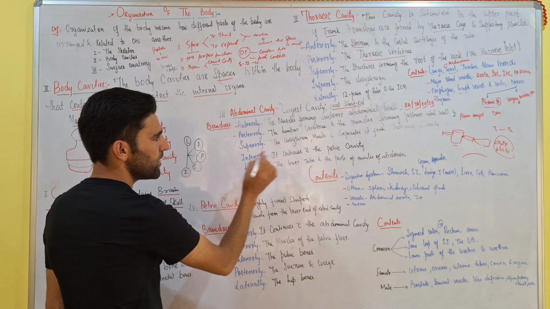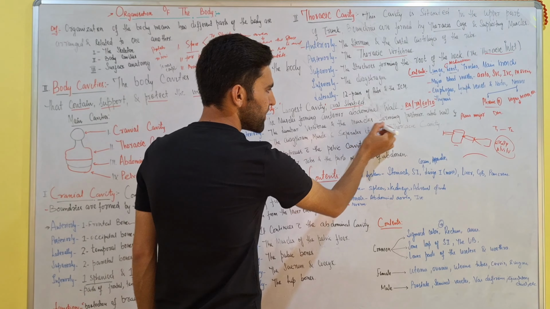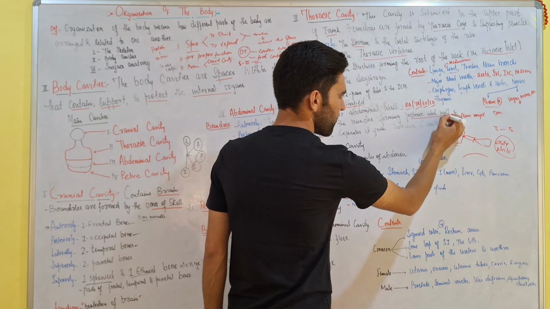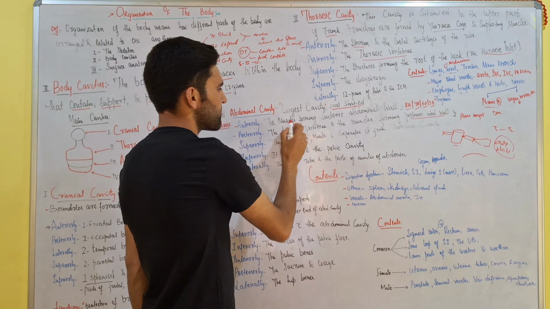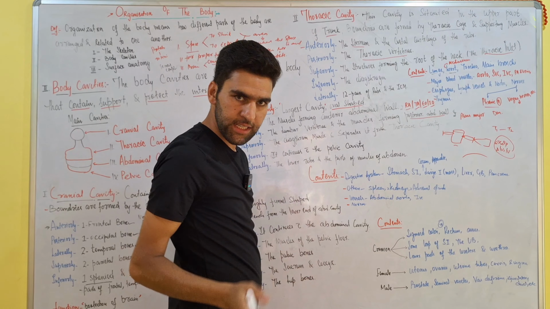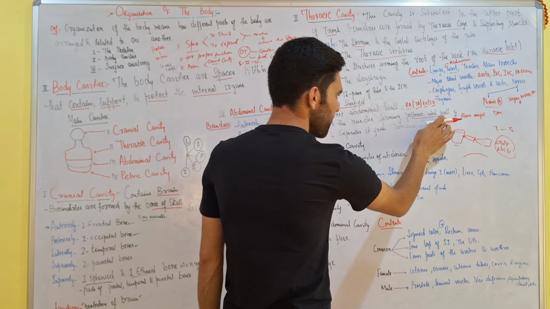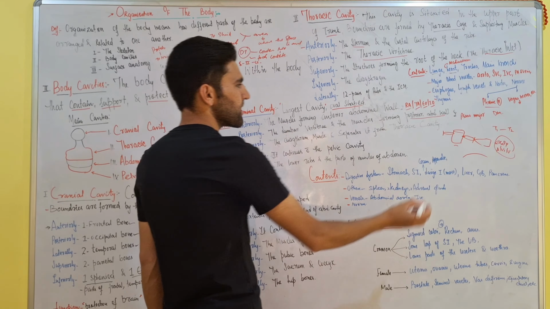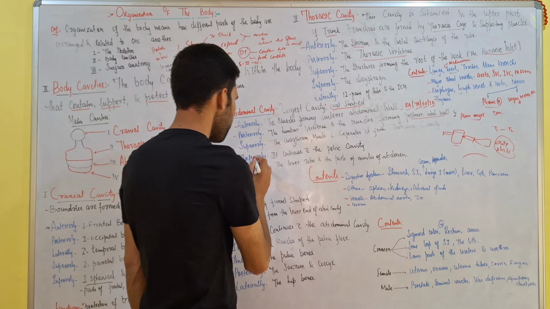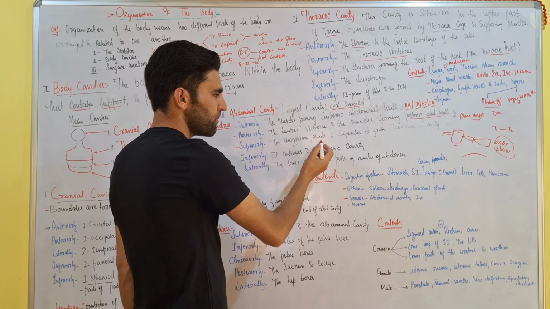Second, posteriorly, the lumbar vertebrae and the muscles forming the posterior abdominal wall, such as psoas major. Superiorly, the diaphragm muscle.